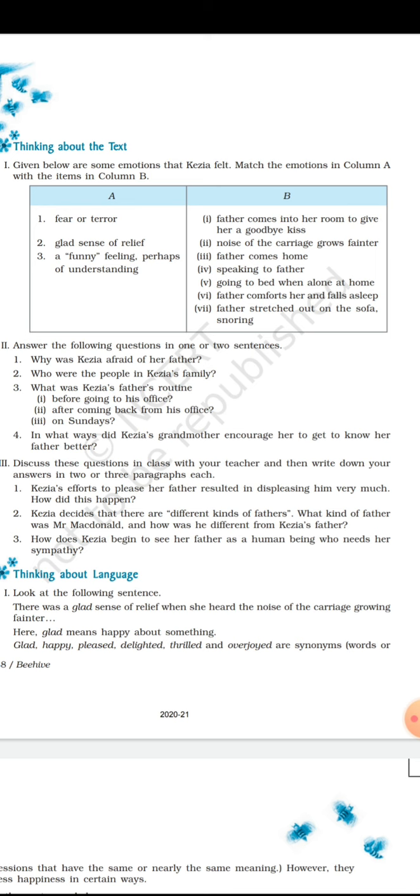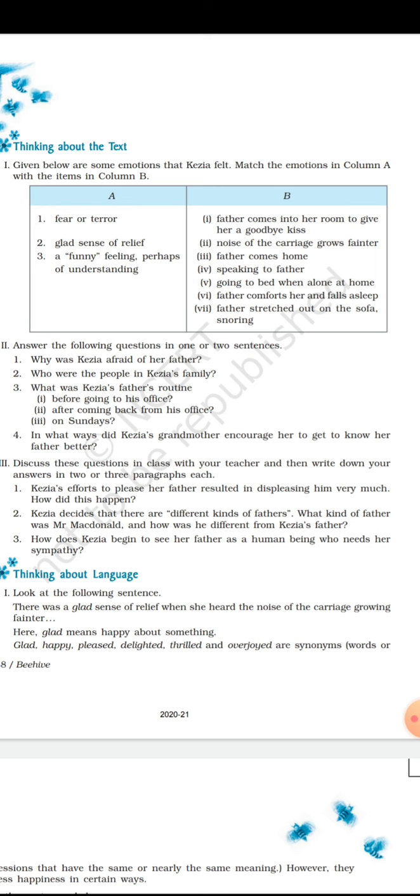Sentence fourth, speaking to father, also gives Kezia a feeling of fear. Sentence fifth, going to bed alone at home, and the last one, father stretches out on the sofa snoring. These are the sentences which give Kezia a feeling of fear and terror.